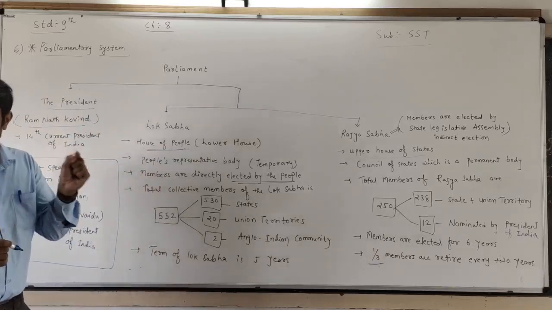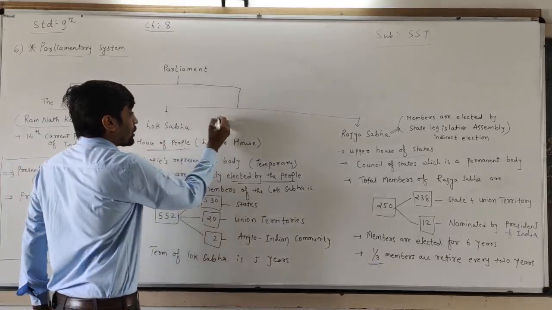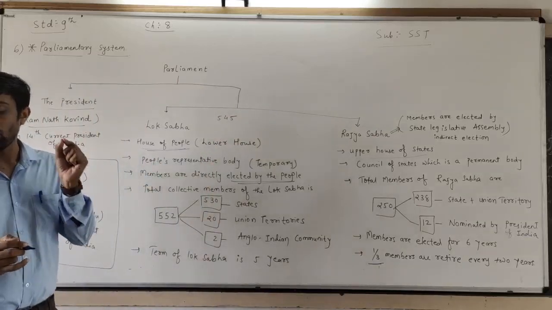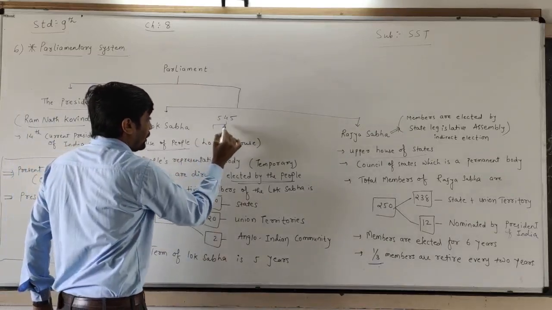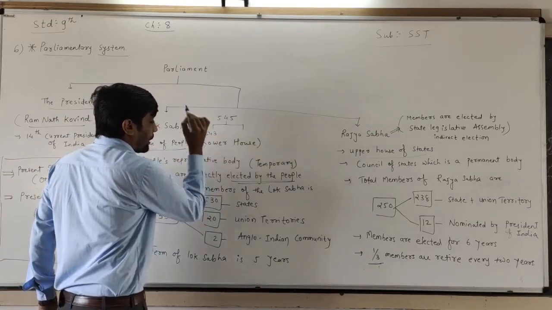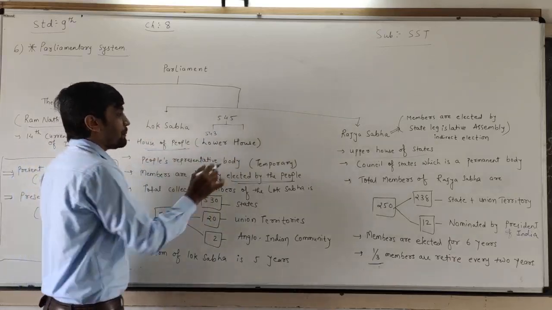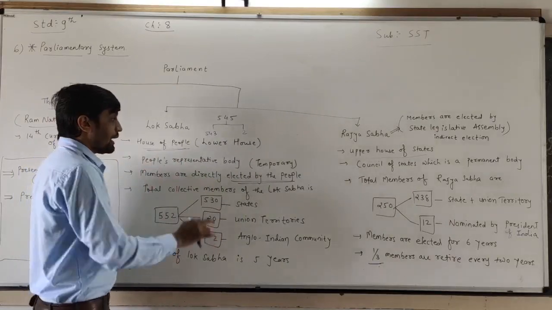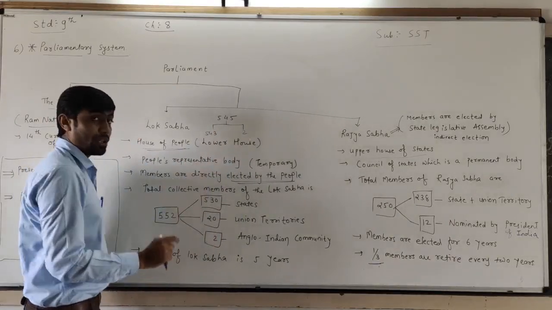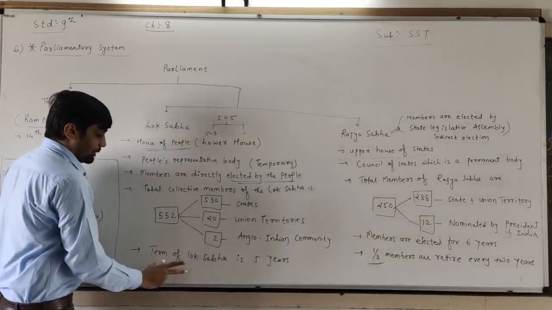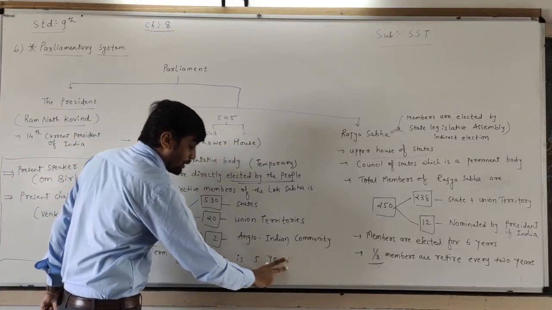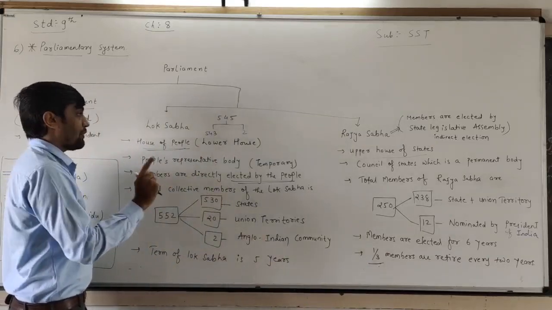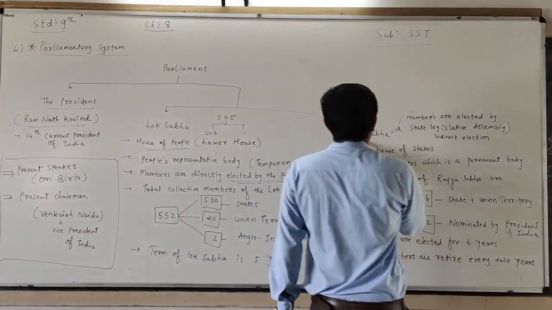If you see the present condition of India, then there are a total of 545 members. Total how many members are there? 545. Out of the 545, 543 members are elected by the people, and 2 members are directly nominated by the President of India, known as the Anglo-Indian community. The term of the Lok Sabha is 5 years. The term of the Lok Sabha is for how many years? For 5 years.